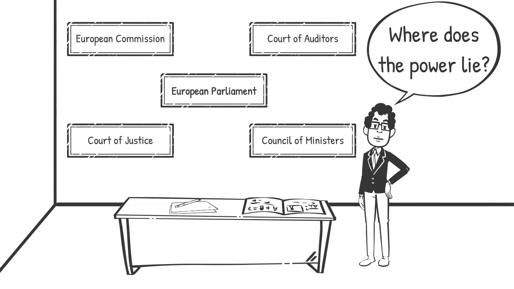The Council of Ministers is where the main decisions take place. It is made up of one minister from each member state. It discusses new proposals for new regulations to be put forward by the European Commission. The European Parliament discusses new proposals for new regulations put forward by the European Commission. It enforces EU regulations, and can call for new policies to be launched and for existing ones to be changed.